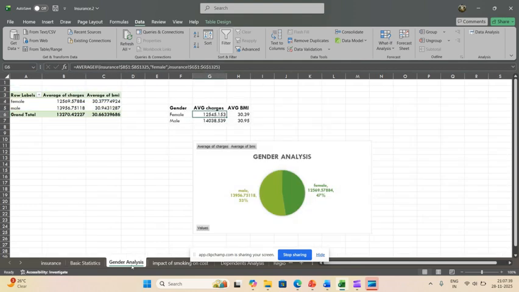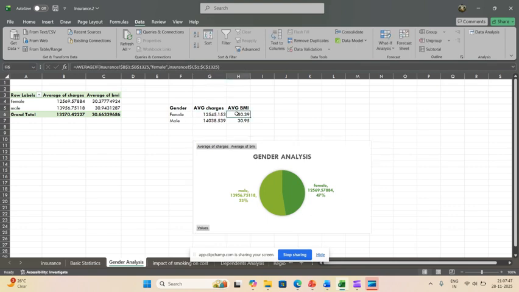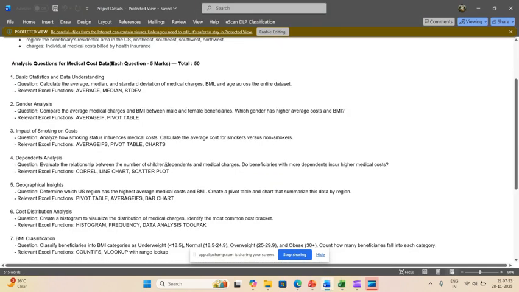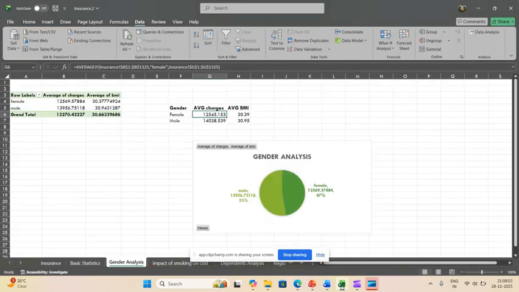Next is the gender analysis. Here I calculated the formula for average charge and average BMI, using the AVERAGEIF function. What did they ask in the question? They asked to compare the average medical charges and BMI between the female and male beneficiaries, and which gender has a higher average cost and BMI. Here we clearly see that the male category has a higher average charge and BMI.